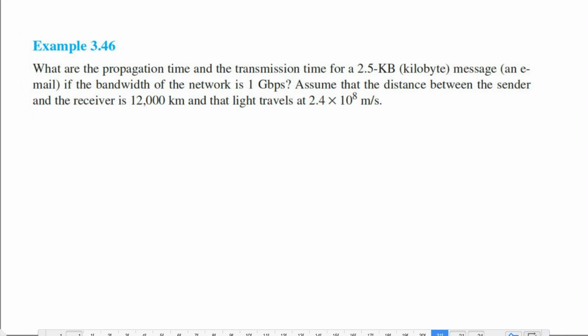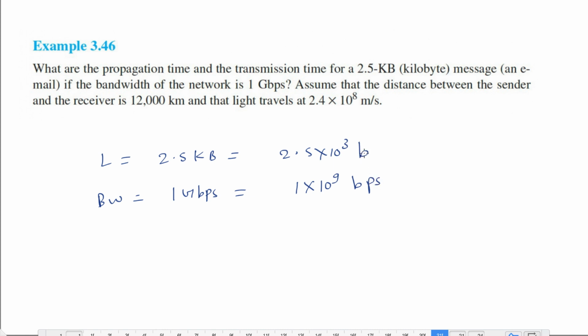Now let's solve this question. What are the propagation time and transmission time for a 2.5 kilobyte message, if the bandwidth of the network is 1 Gbps? This time they have given the message in kilobytes. So the length is 2.5 kilobytes. Let me convert it into bits: 2.5 into 10 to the power 3 bits, and bandwidth is given to be 1 Gbps, which means 1 into 10 to the power 9 bits per second. It is also in bits.